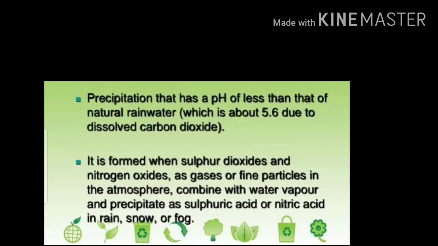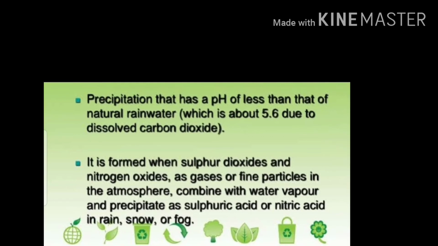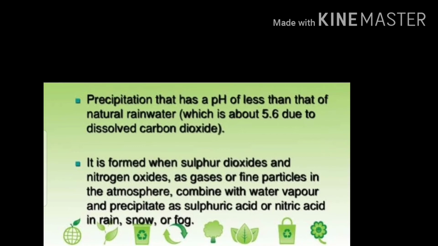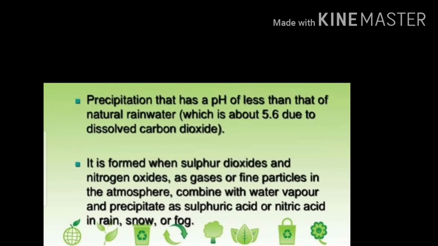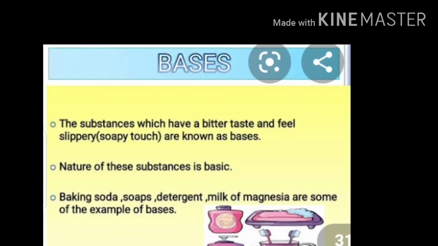Acid rain is precipitation that has a pH level lower than that of natural rainwater, which is about 5.6 due to dissolved carbon dioxide. It is formed when sulfur dioxide and nitrogen oxide gases or fine particles in the atmosphere combine with water vapor and precipitate as sulfuric acid or nitric acid in rain, snow or fog. This is acid rain.